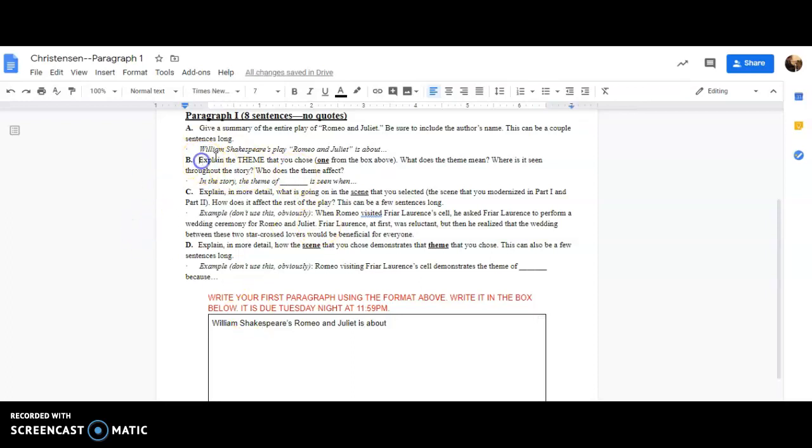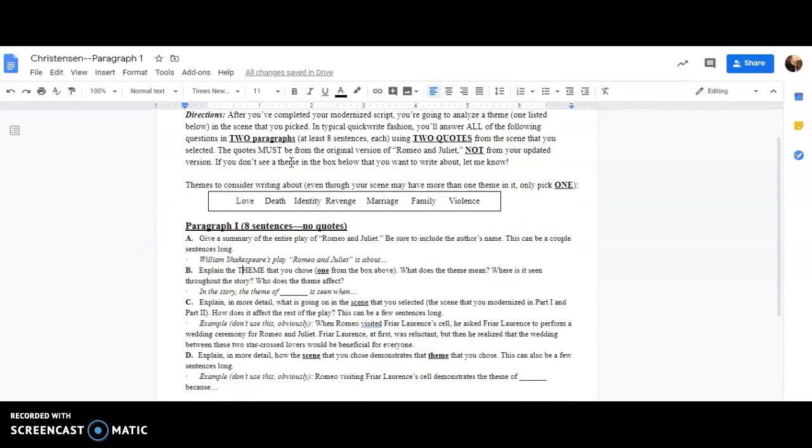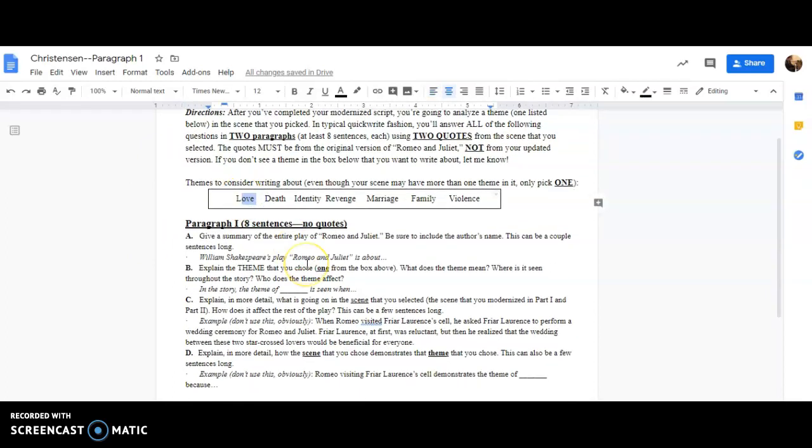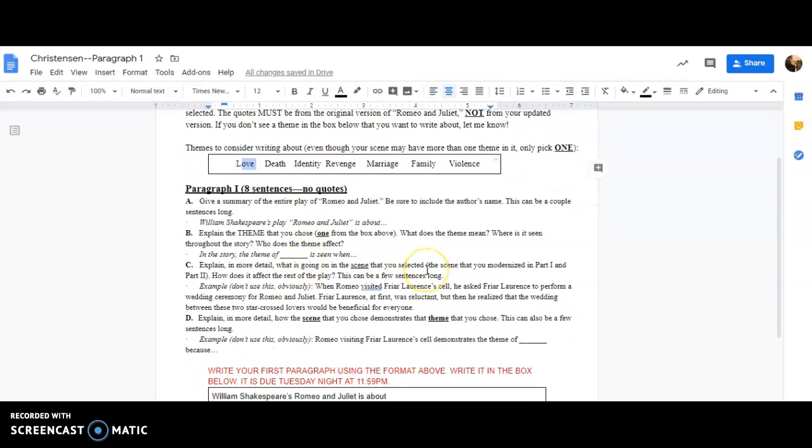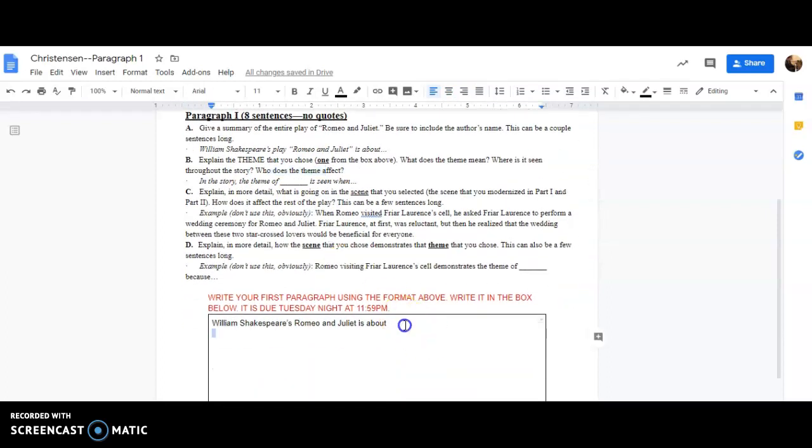After I'm done with that, B, explain the theme that you chose. So I've got to look back at this box. If I chose my theme of love, I have to explain what that theme is and where it's seen throughout the story and who the theme affects. So let's say I finished that previous sentence. In the story, the theme of love is seen when Romeo and Juliet first meet, and then I would list a few other things about where else I see love.